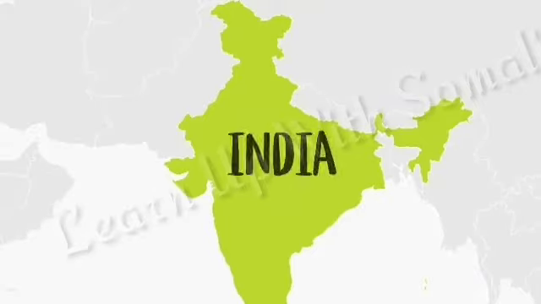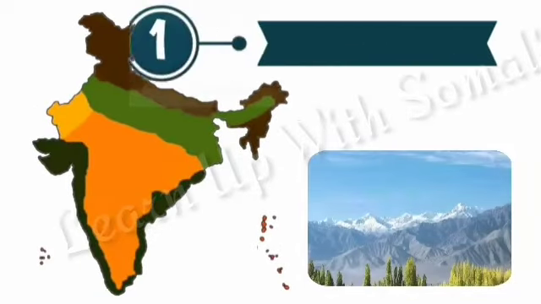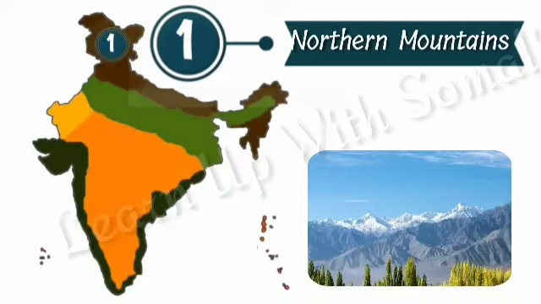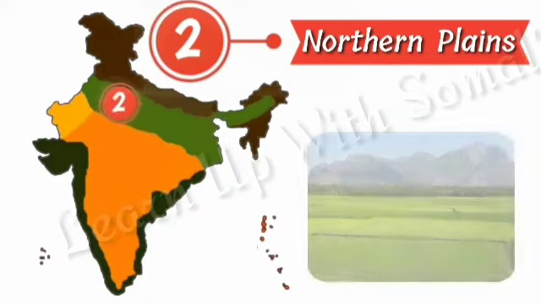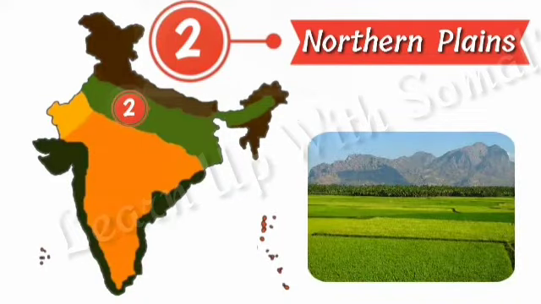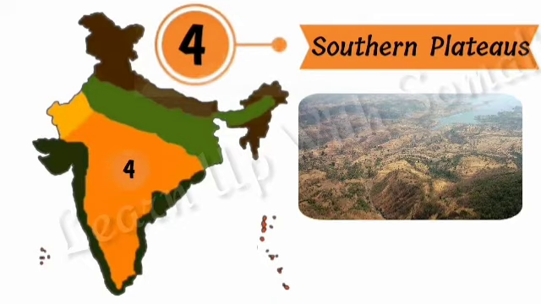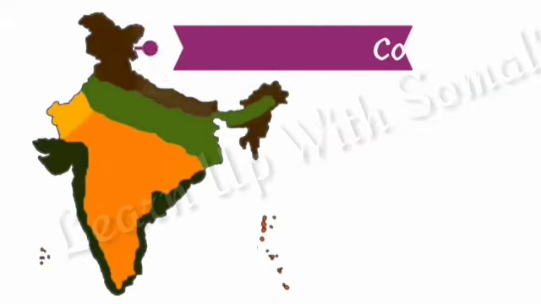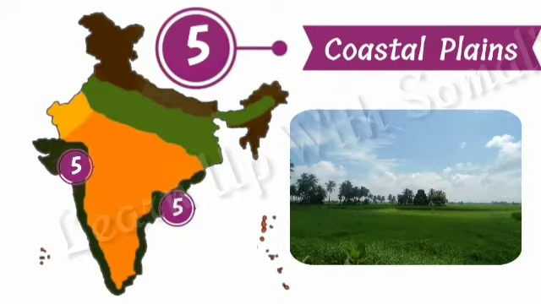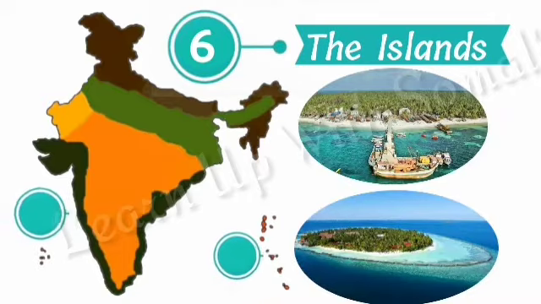India can be divided into 6 physiographic regions. They are number 1, the northern mountains, number 2, the northern plains, number 3, the western desert, number 4, the southern plateaus, number 5, the coastal plains, and number 6, the islands.